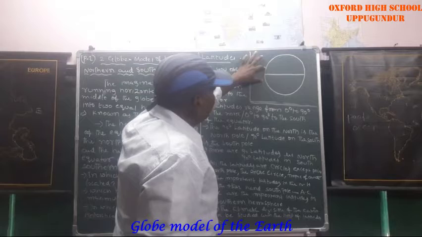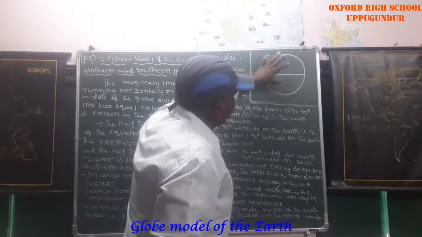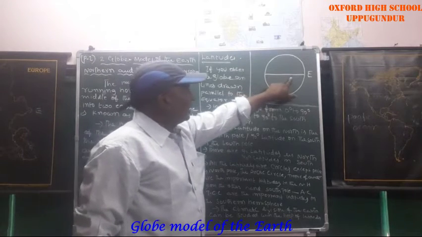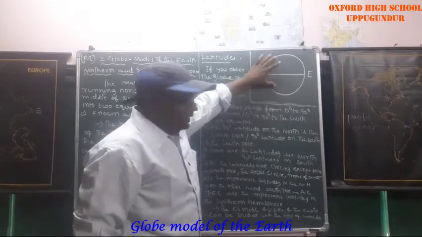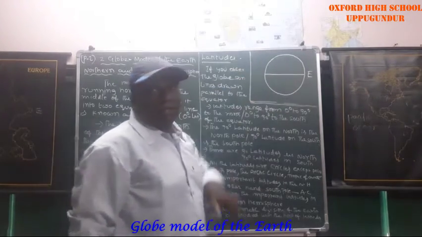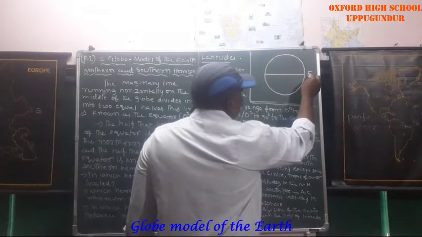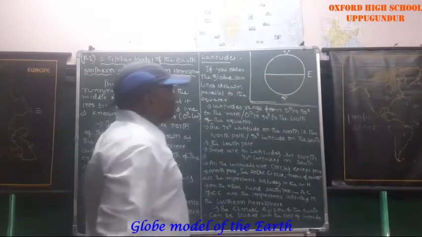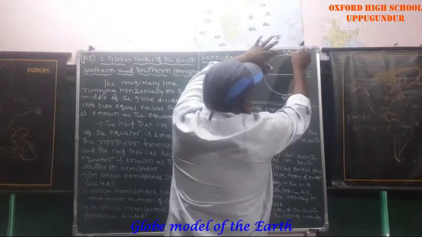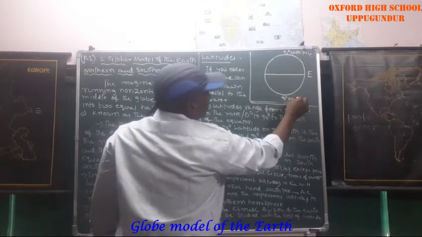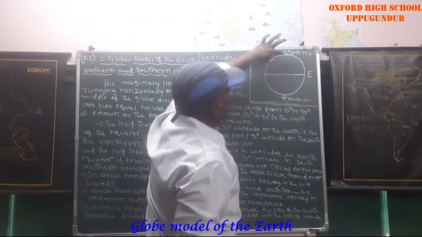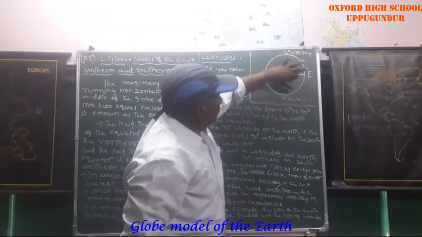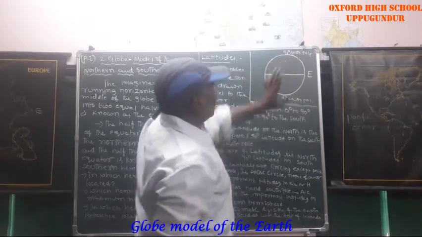An imaginary line which passes through the middle of the Earth is called the equator. The horizontal line which halves the Earth into two equal parts is called the equator. From the equator to 90 degrees north is the North Pole, and 90 degrees south is the South Pole. The half from the equator to the North Pole is called the northern hemisphere. The half from the equator to the South Pole is called the southern hemisphere.